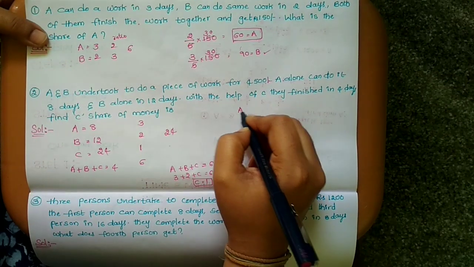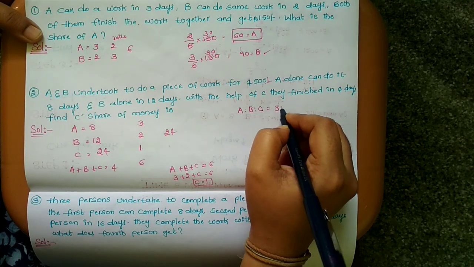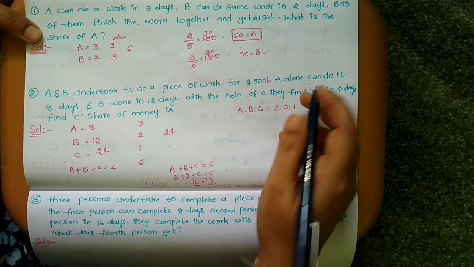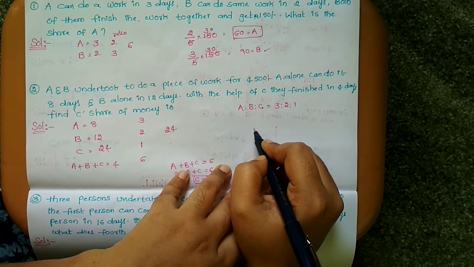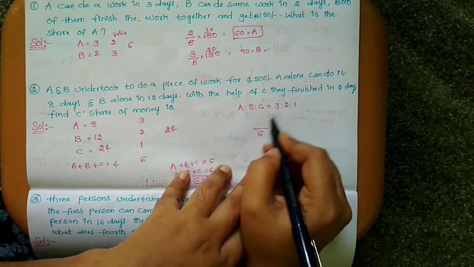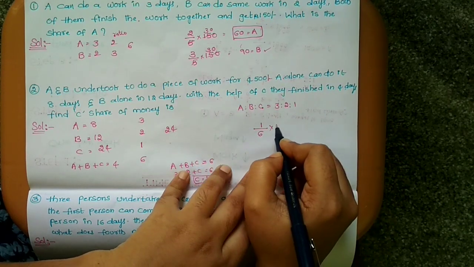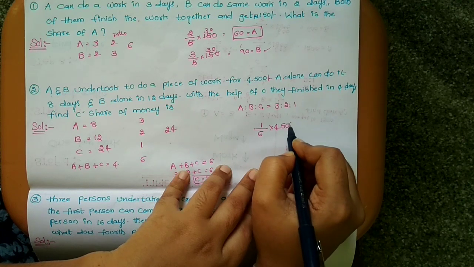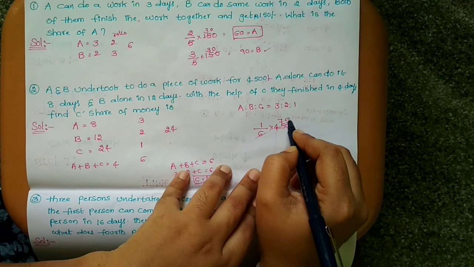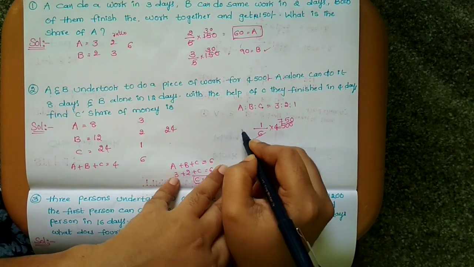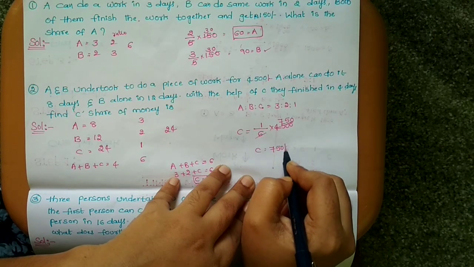So find the ratio. A is to B is to C is equal to 3 is to 2 is to 1. What is the share of C? So out of 6 parts, share is 1 part. Total they will get 4,500 rupees. So 6 7s are 42, 6 5s are 30, 0. So the share of C is 750 rupees.